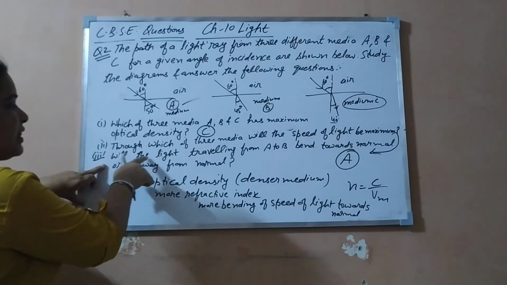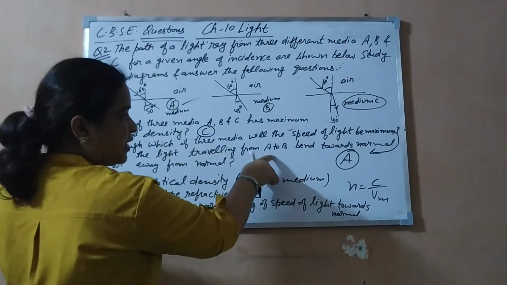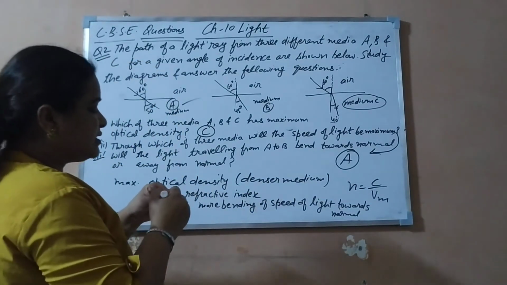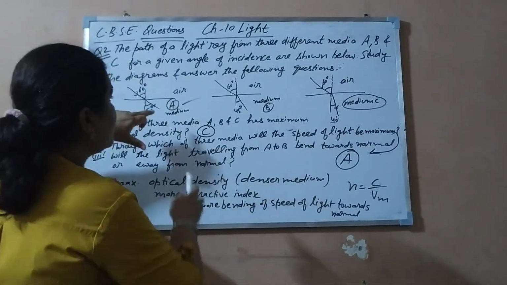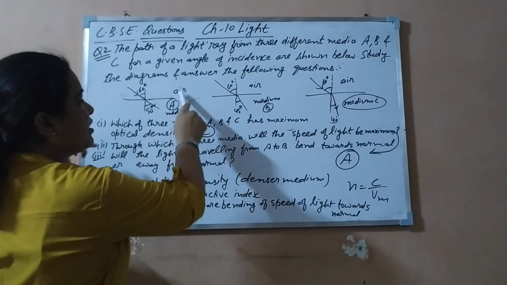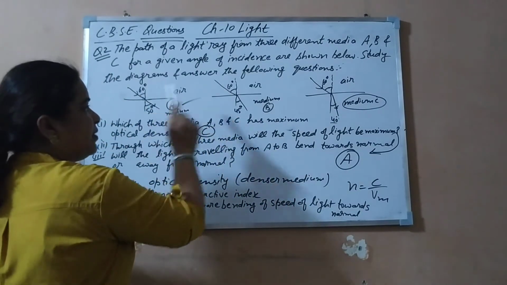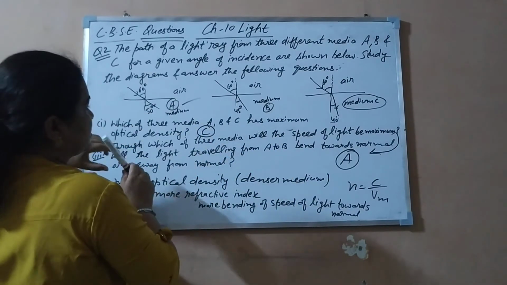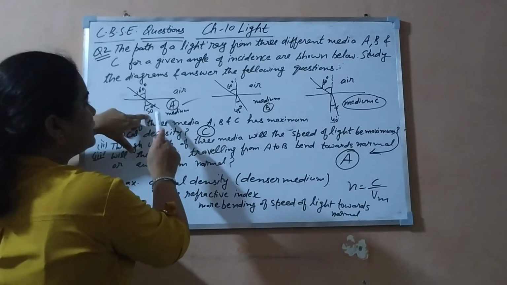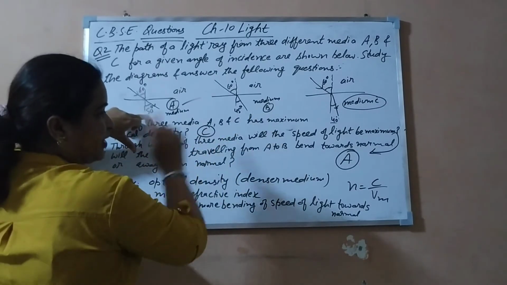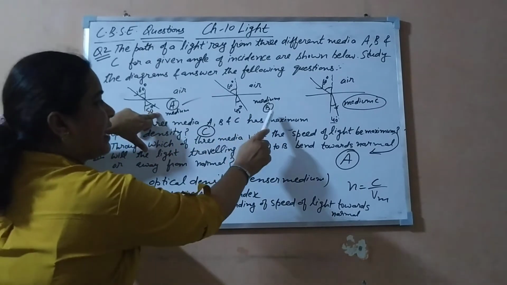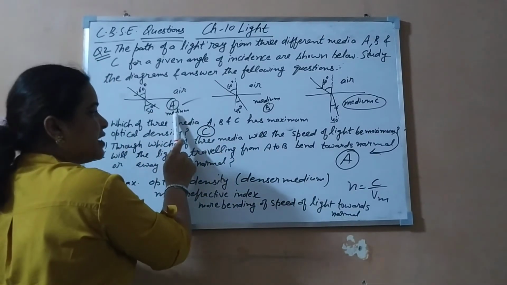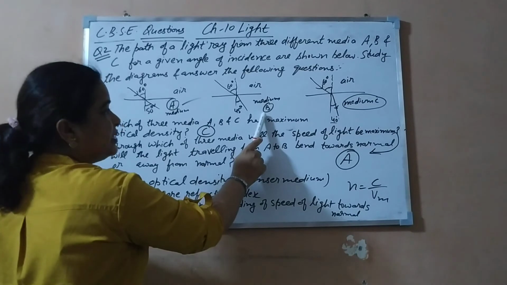Now next, will the light traveling from A to B bend towards the normal or away from the normal? Now this is a relative refractive index type question. A to B, but here it is given air with respect to medium A, and air and medium B. Now we will compare which is rarer and which is denser. So it's a 50 degree angle here and 45 degrees here, so B is denser as compared to A. What does it mean? A is a rarer medium and B is a denser medium.